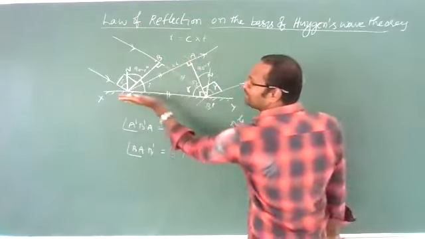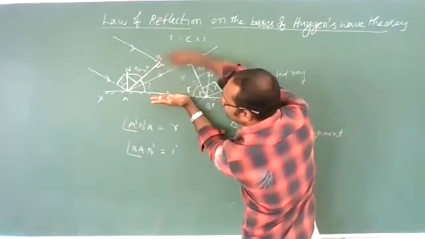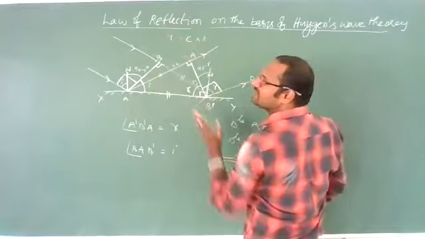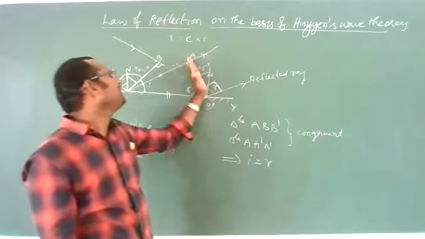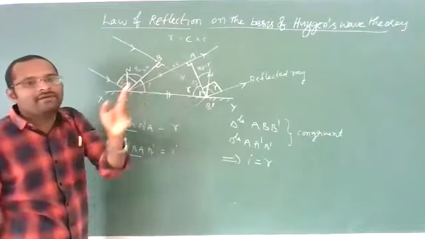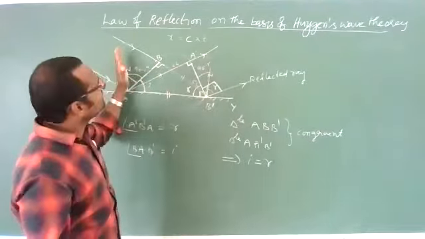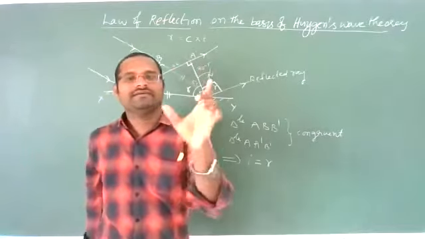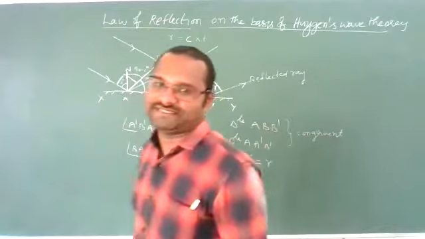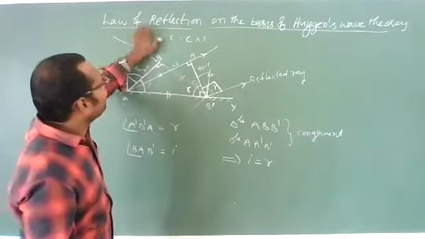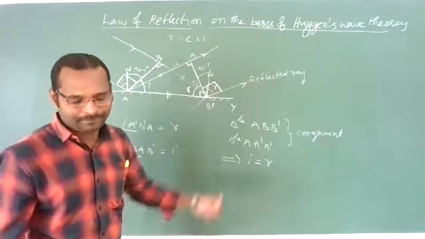And one more, the plane surface is also perpendicular to the board. Then this chalk piece is in the plane of the board. Clear? That means because the incident wavefront, reflected wavefront, and plane surface are all perpendicular to the board, the incident rays, reflected rays, and normals should lie in the plane of the board. So this proves the second property, the second law of reflection. Hence, the laws of reflection can be proved by using Huygens wave theory.